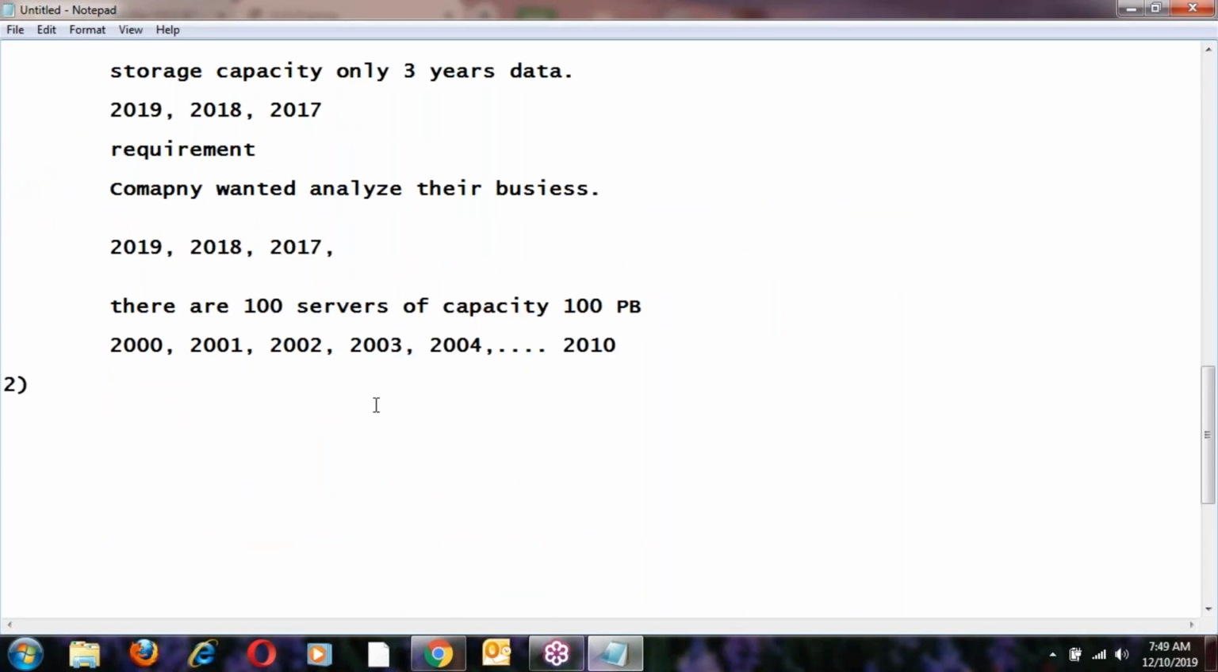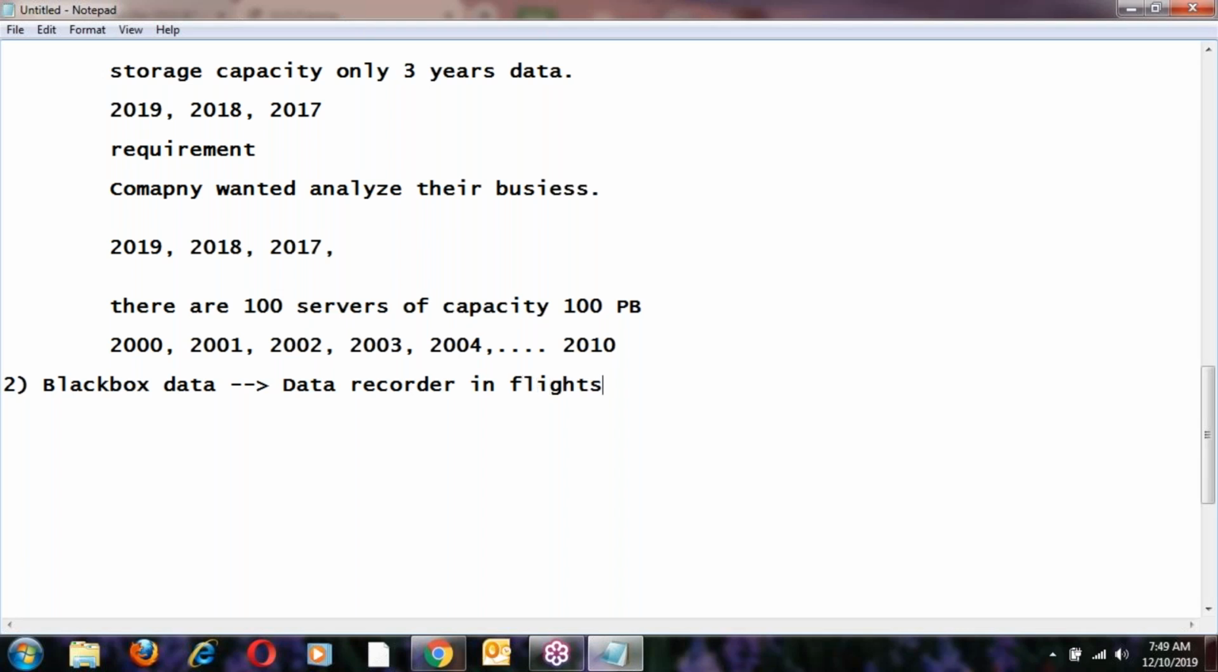Next, other examples. Black box data. Yesterday we discussed black box data. One more example is black box data. What exactly is a black box? It's a component of an aeroplane, a flight data recorder. Black box is a data recorder in the flights.